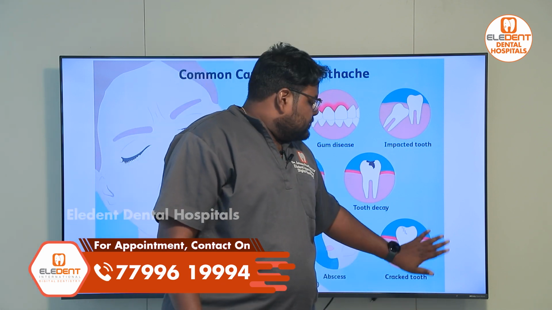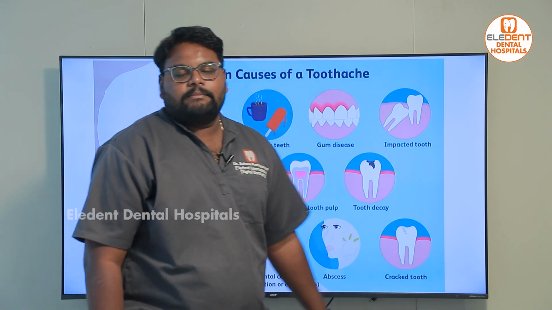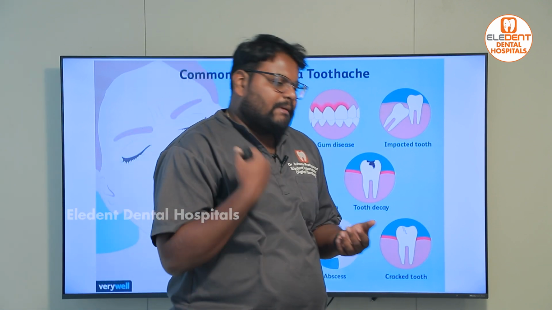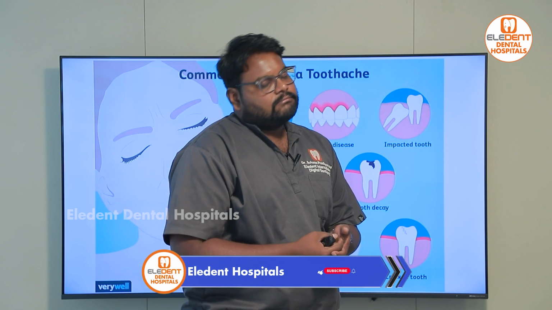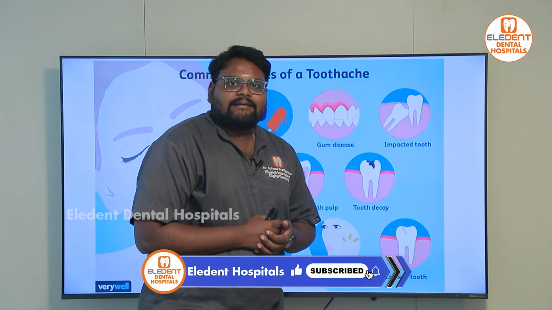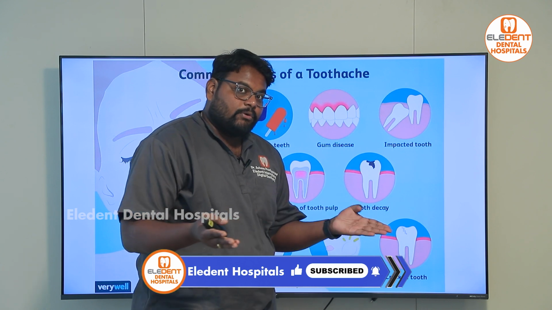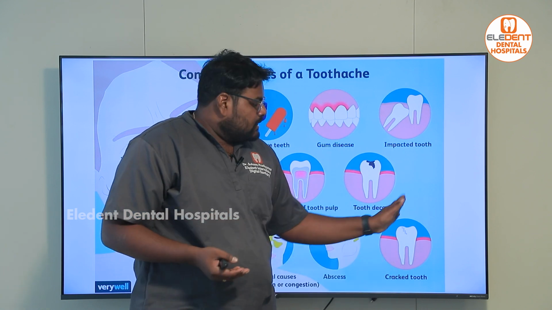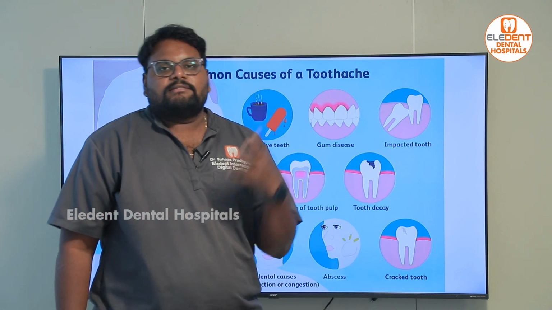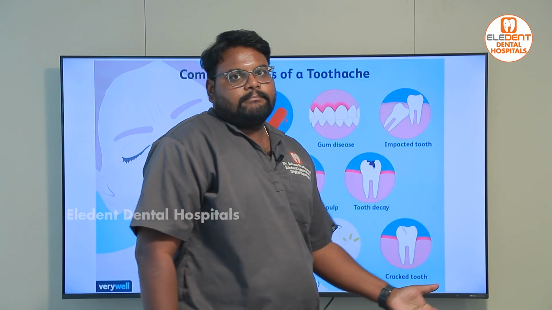And finally there is a cracked tooth. In some cases, due to trauma, an accident, or wear from age, a tooth can develop cracks and it's not entirely broken. It's called cracked tooth syndrome. There is a crack and cold and hot substances go directly inside and cause pain.